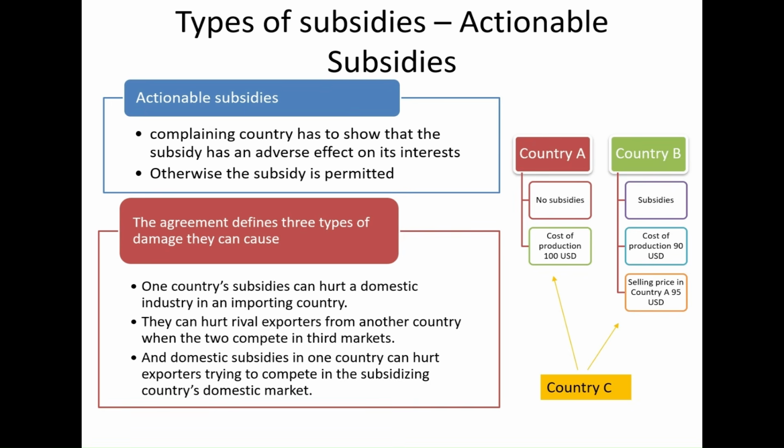We can refer to our earlier example. Country A with no subsidies and cost of production 100 US dollars, country B with subsidies and cost of production 90 US dollars, and a selling price in country A of 95 US dollars. In this scenario, it will be difficult for exporters from country C to compete with the companies from country B selling their product in country A. Also, companies from country C will find it difficult to compete with subsidized goods in country B.